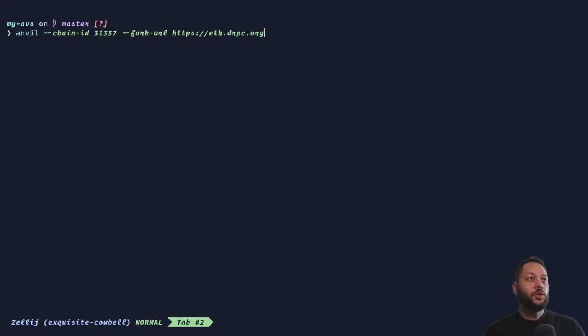Next, we're going to set up a local environment and get these contracts deployed. So we're going to be using Anvil. We're going to set a very specific chain ID, and then we're going to fork the state of mainnet as it is live right now. And this will save us some time, so we don't actually have to deploy by hand all of the EigenLayer core contracts. We can actually play with this network on our local machine as if we were actually working with mainnet, which is pretty cool. So we're going to run this command.